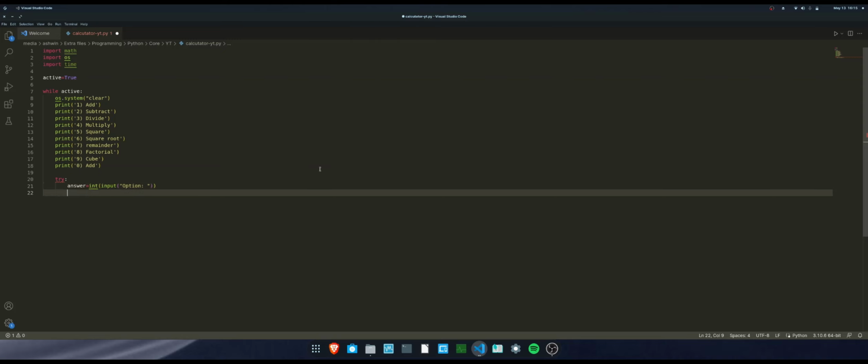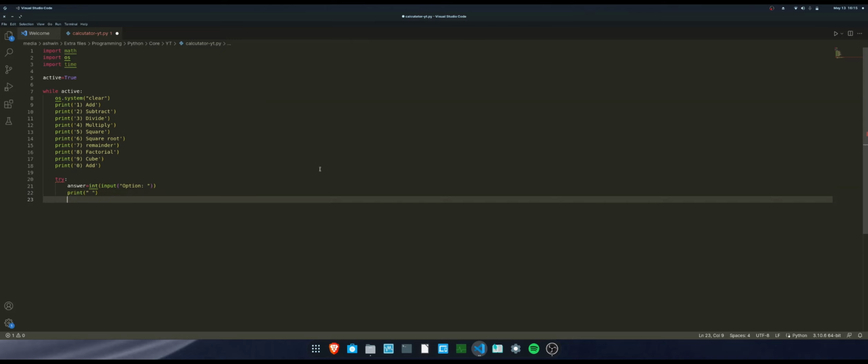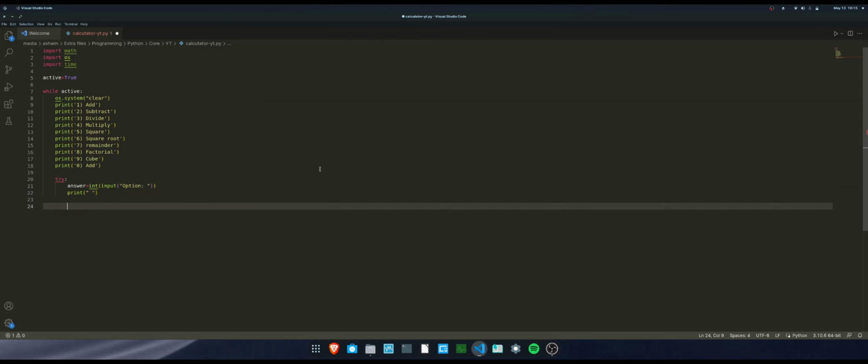So let me just do a blank space, print a blank space. The reason we're doing a blank space is because you like your code to be clean, right? You don't want it to be cramped, compact. You want it to be clean, like go with the flow, something like that. So for that we are going to do these formattings and all. We are going to be doing this again and again.